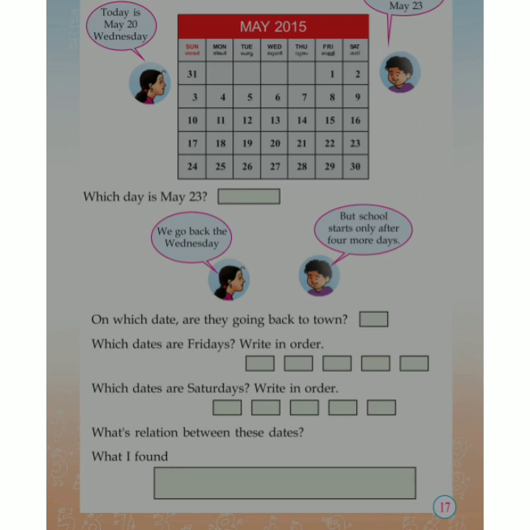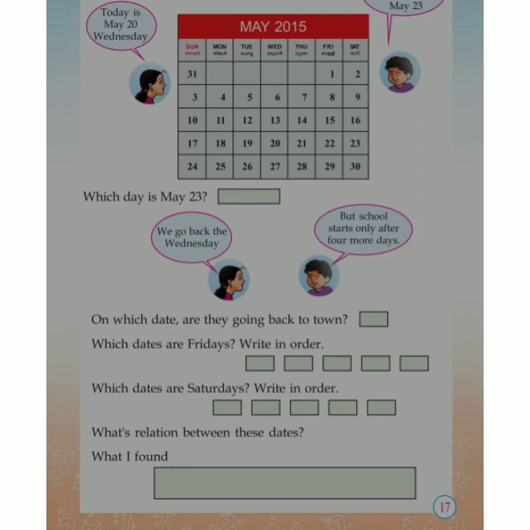Okay. So what's the relation between these dates? So now you know that after every Friday, Saturday comes. After 1st, then 2nd, isn't it? After 8th, that is Friday, then comes 9th, that is Saturday. After 15th, that is Friday, then comes 16th, that is Saturday.